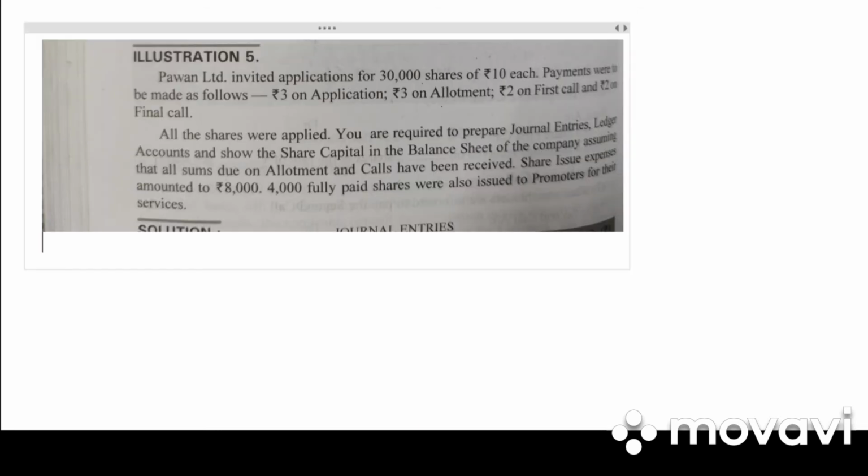Take down illustration 5. Pawan Limited invited application for 30,000 shares of rupees 10 each. Payments were made as follows: 3 on application, 3 on allotment, 2 on first call and 2 on final call. Now first you need to add whether the total is 10. 3 plus 3 is 6, 6 plus 2 is 8, 8 plus 2 is 10, which means it is issue of shares at par, that is face value is equal to the shares issued by the company.